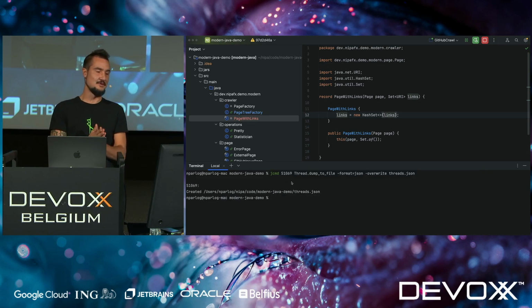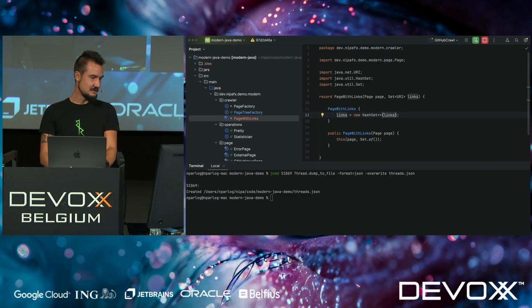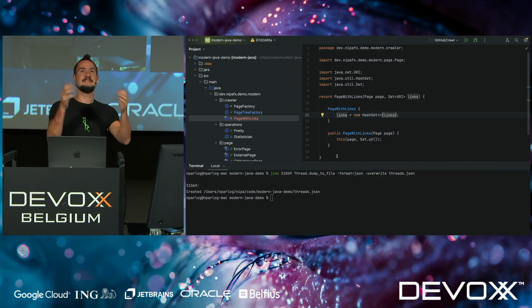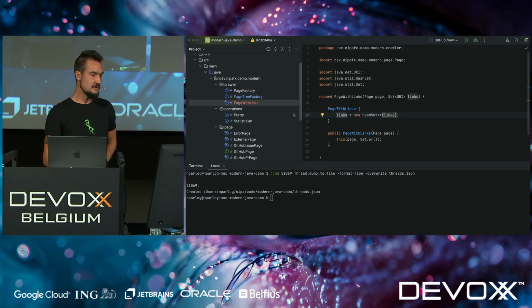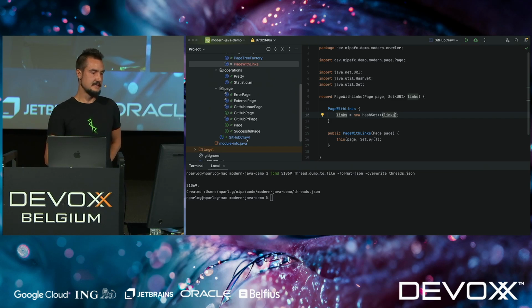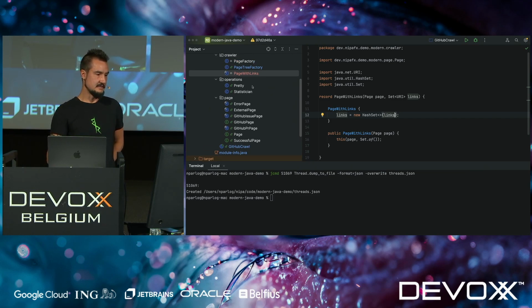Okay, so what I was trying to do there is I want to create a thread dump. And the reason why I had to copy paste something is because I don't know what the process ID will be in advance. So I wrote a little bit of a system out print and it says this is my process ID, here's the command, execute it to get the thread dump. Okay, why do I want a thread dump? In structured concurrency, one of the really cool things here is the observability that it grants you.